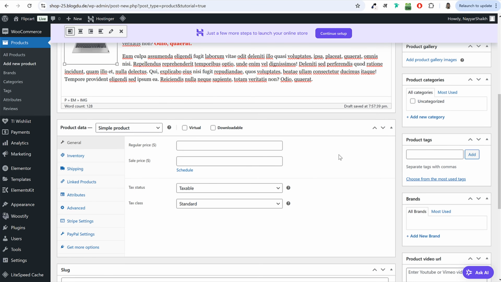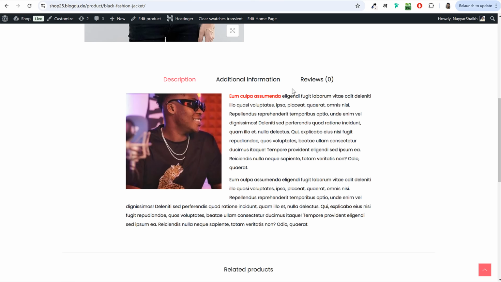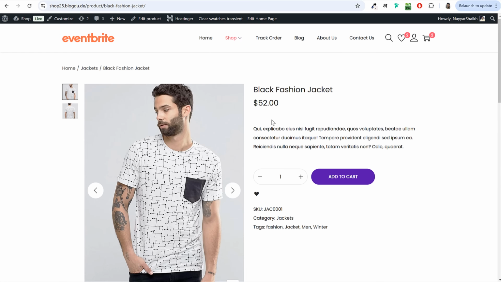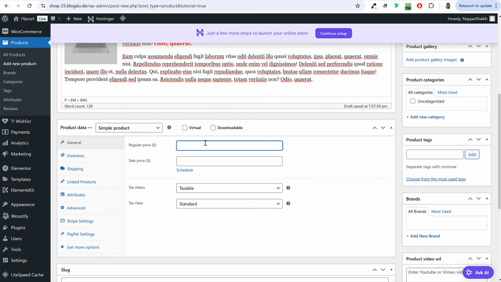Then after that, we have product data. So all the basic data, in fact, important data related to your product. So what is the price of this product? If I go up at top, you can see the price is $52. You can also do one thing. Maybe the regular price is $99, but we are selling it for a discount of $69. You can do it like this.